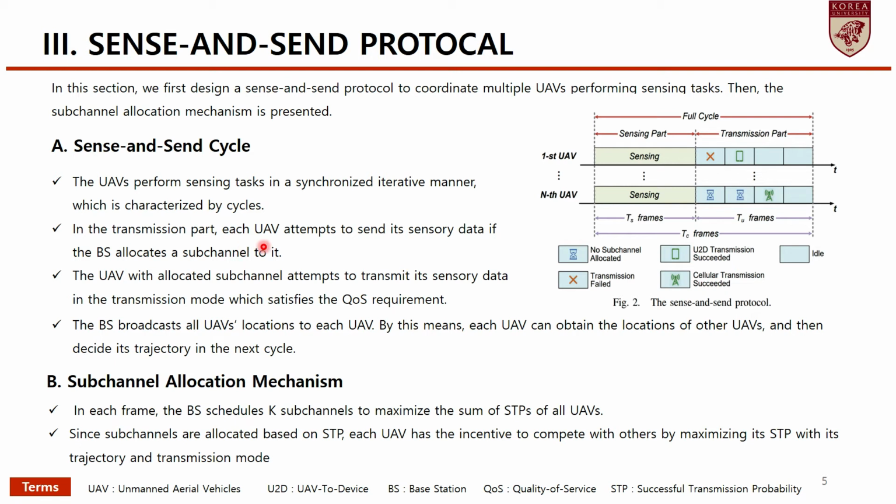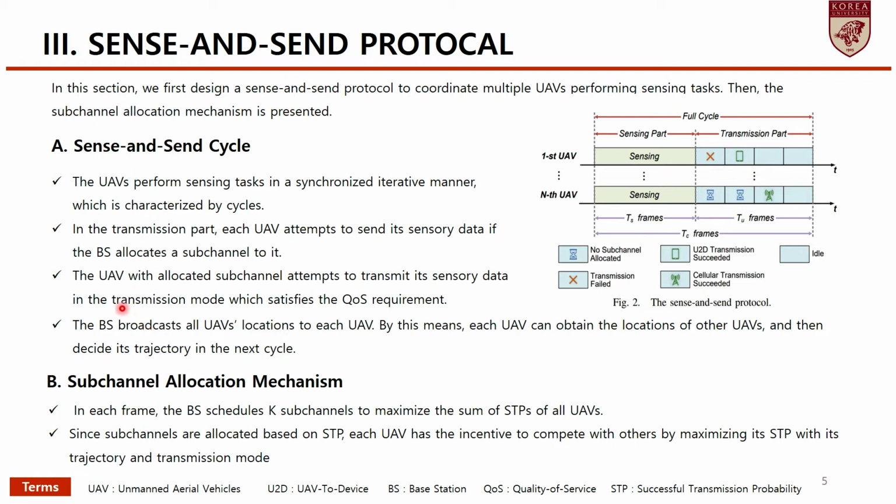The UAV with allocated sub-channel attempts to transmit its sensor data in the transmission mode, which satisfies the QoS requirement. The base station broadcasts all UAVs' locations to each UAV. By this means, each UAV can obtain the locations of the other UAVs and then decide its trajectory in the next cycle.